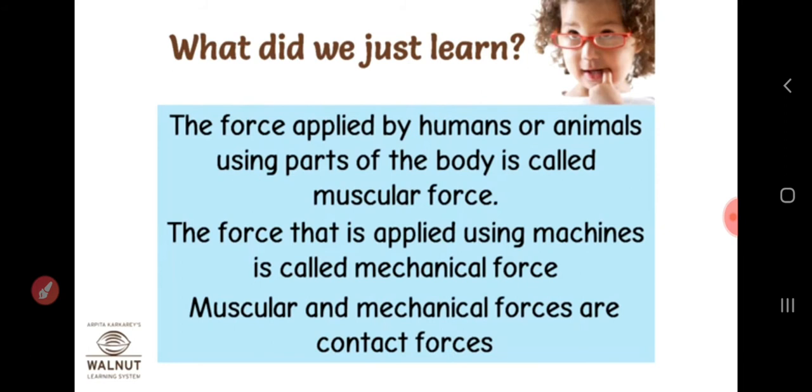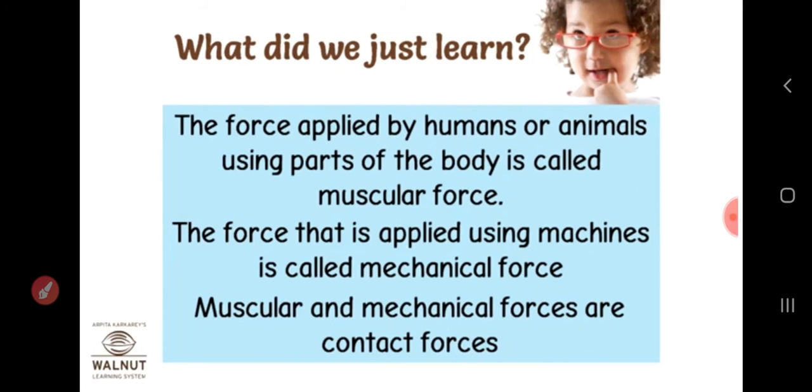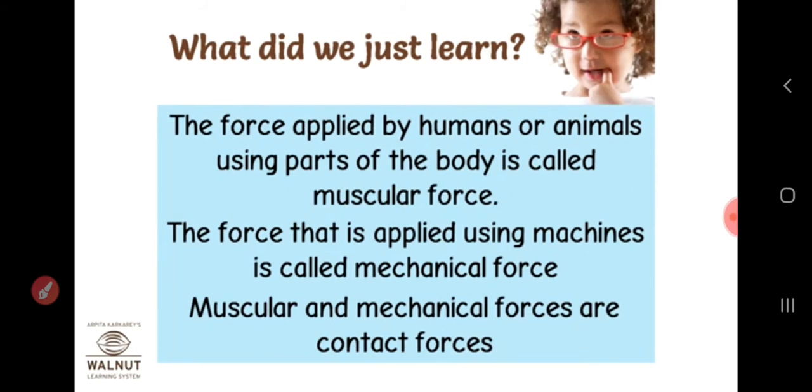Force applied using a machine is called mechanical force. The muscular and mechanical forces are contact forces, because there is contact with the objects.